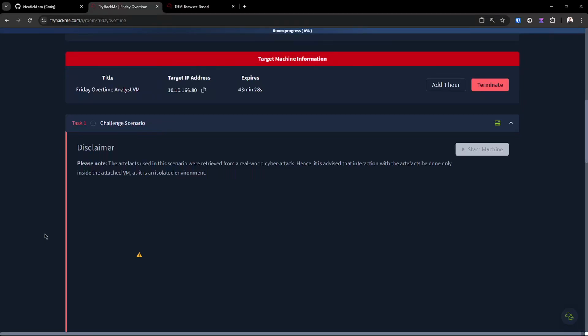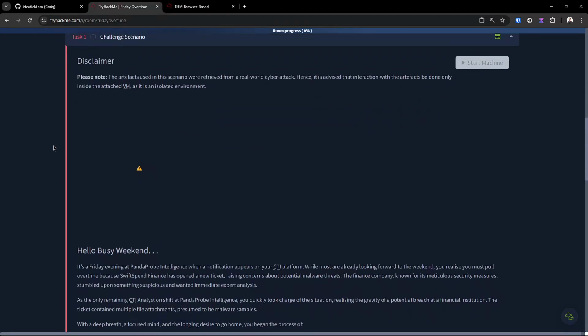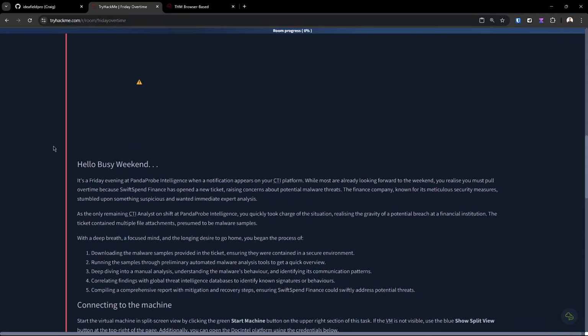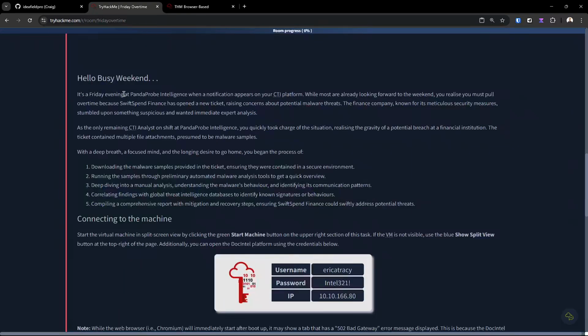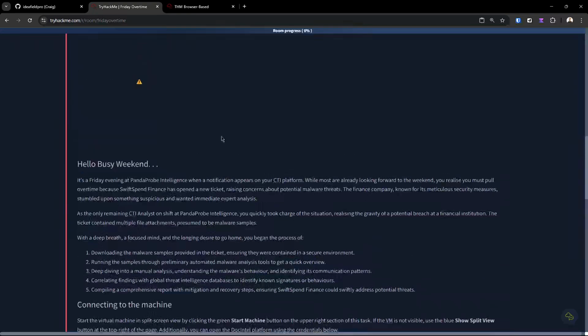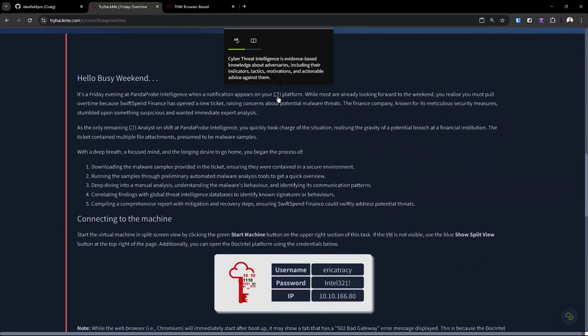I've already loaded the machine here, and the scenario says, "Hello, busy weekend. It's Friday evening at Panda Probe Intelligence, when a notification appears on your CTI platform." This whole thing has been going over CTI, which is just cyber threat intelligence. While most are already looking forward to the weekend, you realize you must pull overtime because Swift Spin Finance has opened a new ticket, raising concerns about potential malware threats. All right, so it's a finance company, and you're the only person left here.